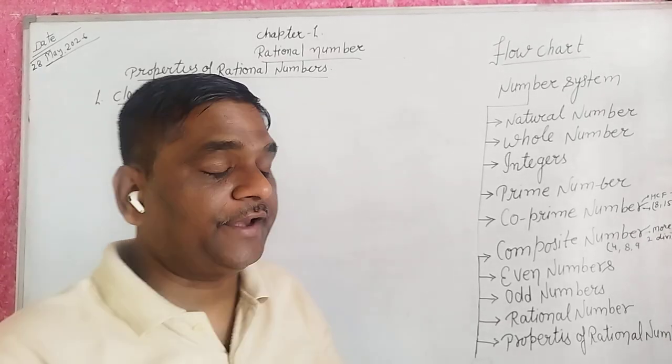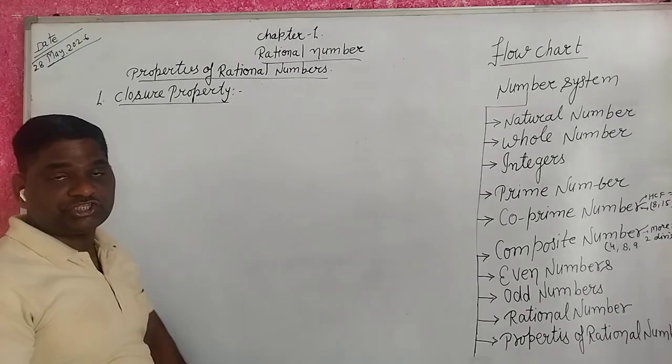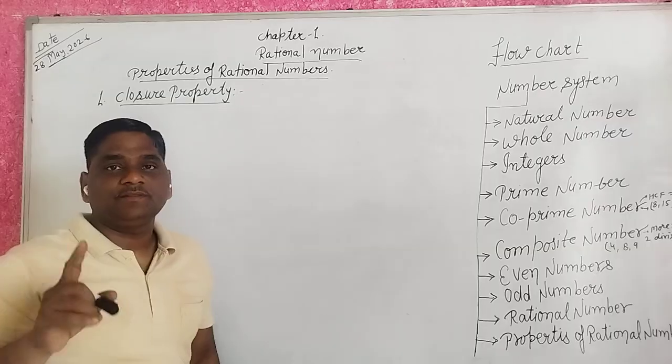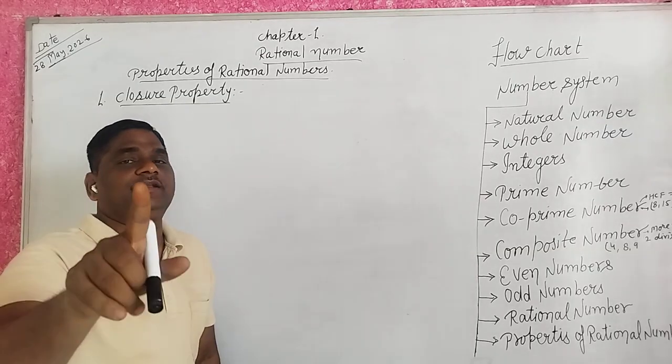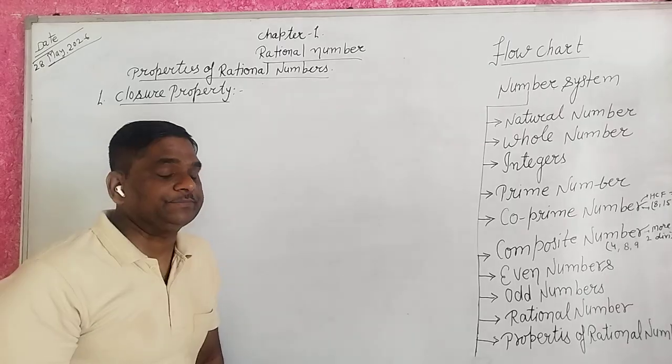So for the closure property, you say the sum of any two rational numbers always gives a rational number. It is known as the closure property.